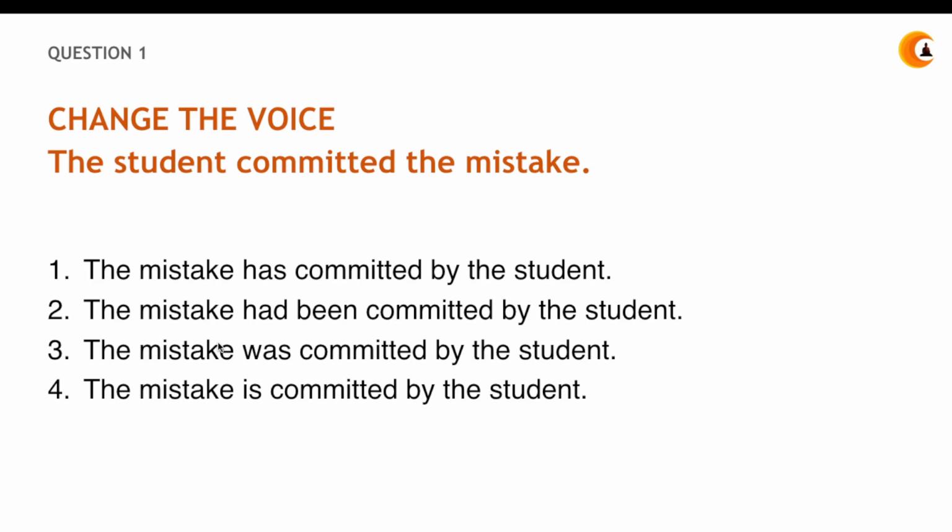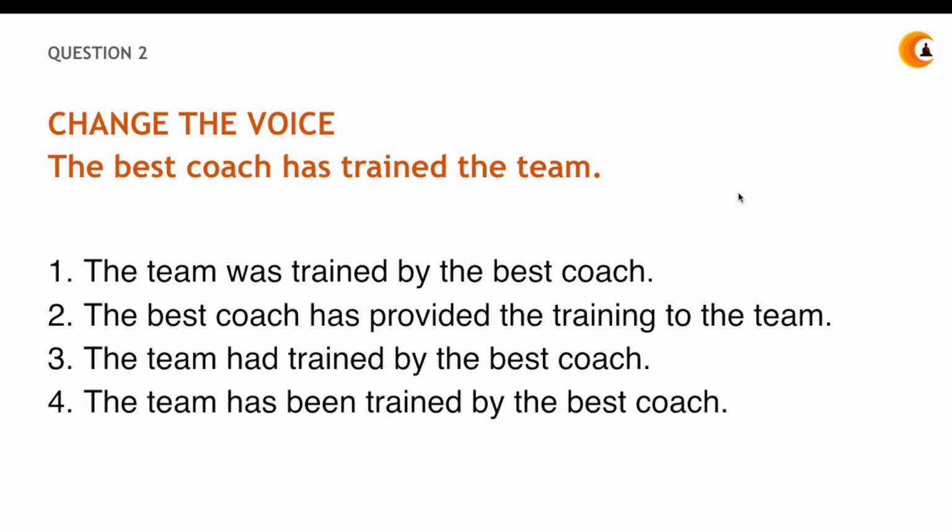So that is how you change the voice. Whatever is there in the start of the sentence will come to the end, and whatever is there in the end of the statement will come to the start. Here the statement started with student, so after you change the voice, it should end with student. Here it ended with mistake, so the new statement should start with mistake. Thereby it will change to, the mistake was committed by the student, which is option number 3. Great. Moving on to question number 2.